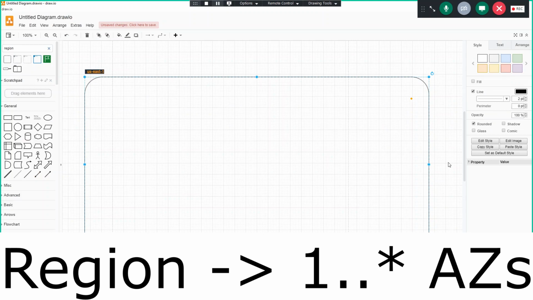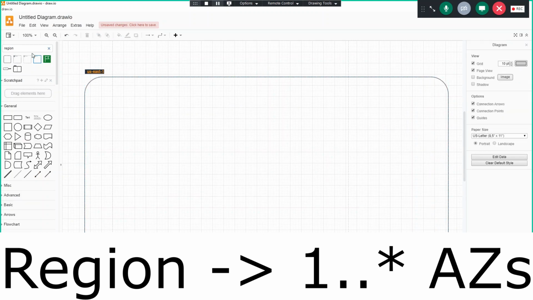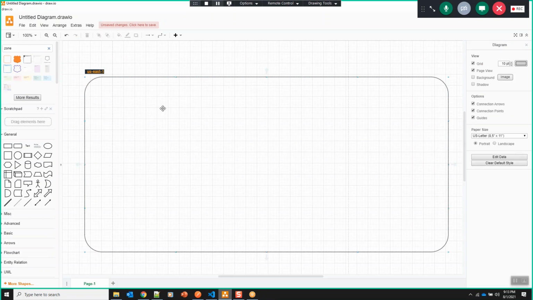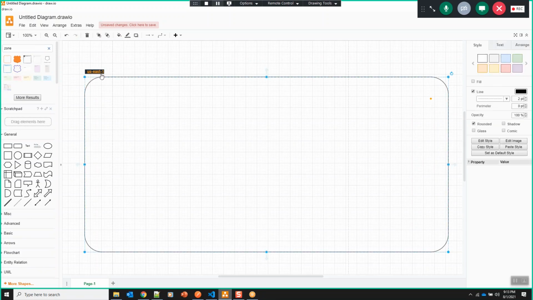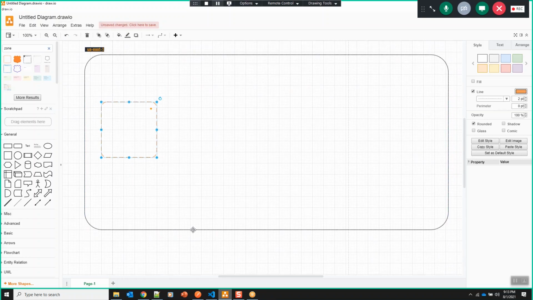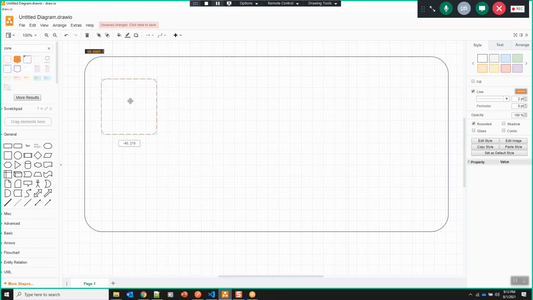And inside the region, what do we have? We have availability zones. So first we have a region called US East 1, and inside the region we have availability zones. What is a region? A region is a separate geographical area. So inside that, let me draw a few availability zones. So in US East 1, how many availability zones do we have? Any idea?